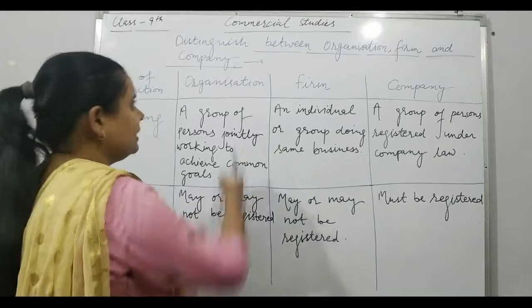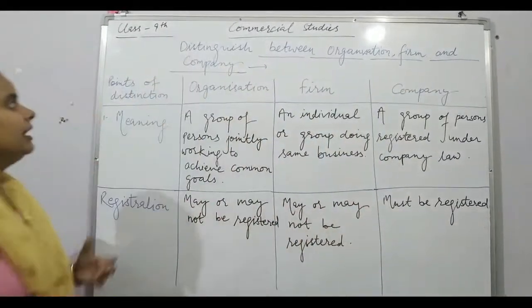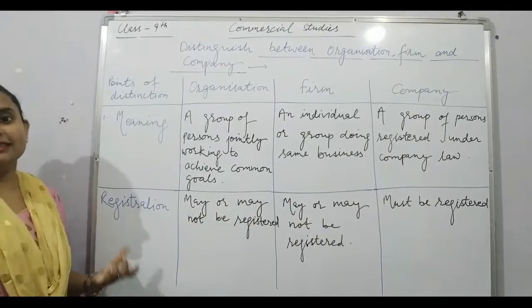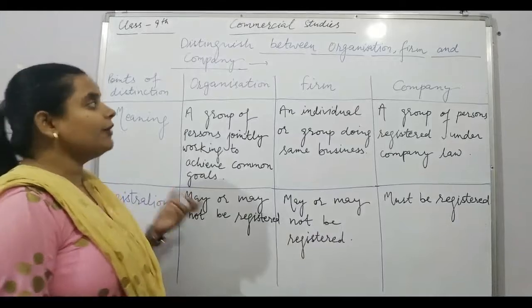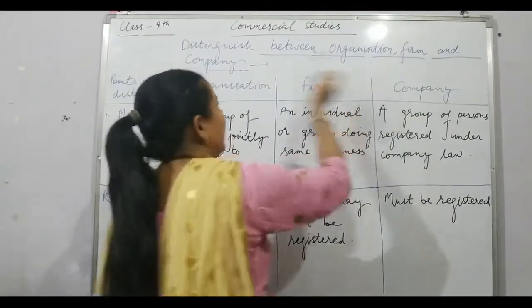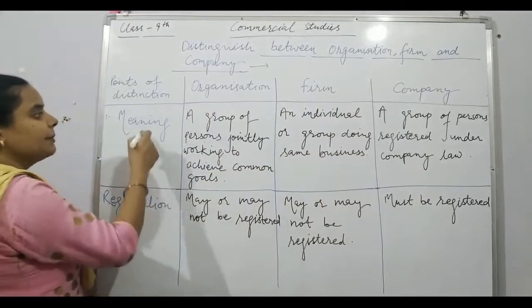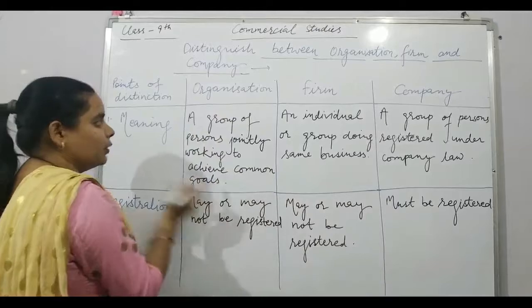Moving to the next topic, distinguish between organization, firm and company. Before, we have discussed the difference between industry, commerce and trade. Now we are going to discuss the difference between organization, firm and company. First, meaning. A group of persons jointly working to achieve a common goal.